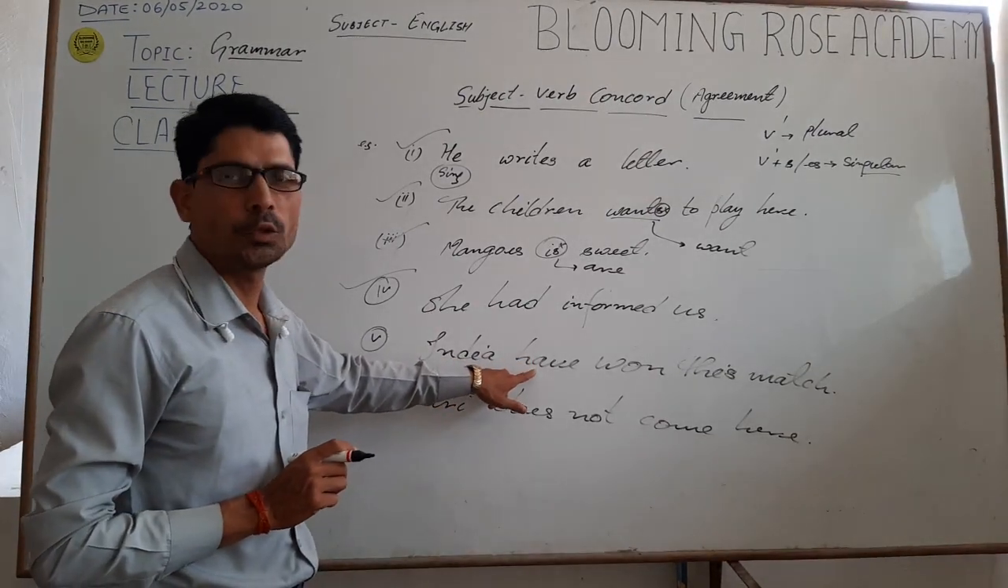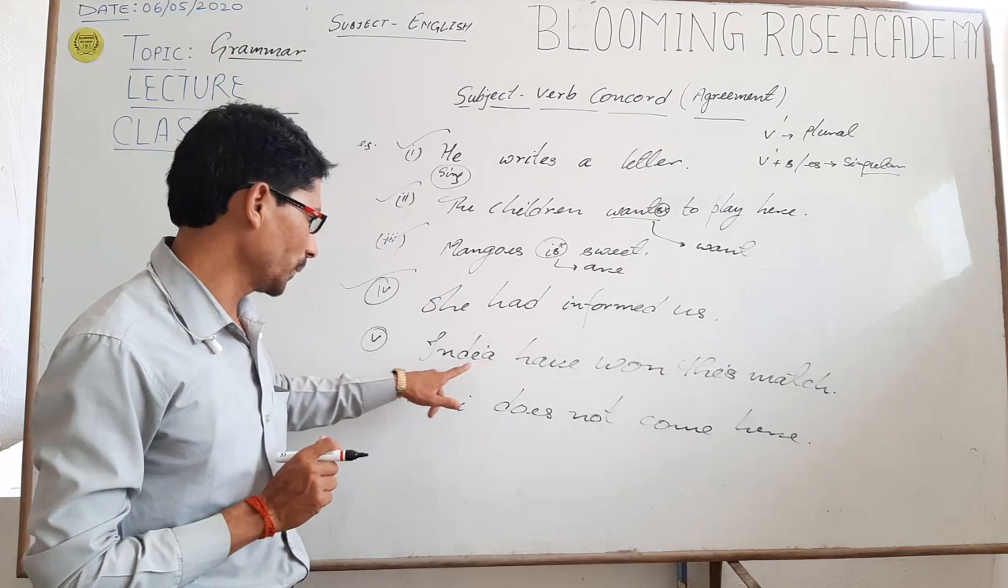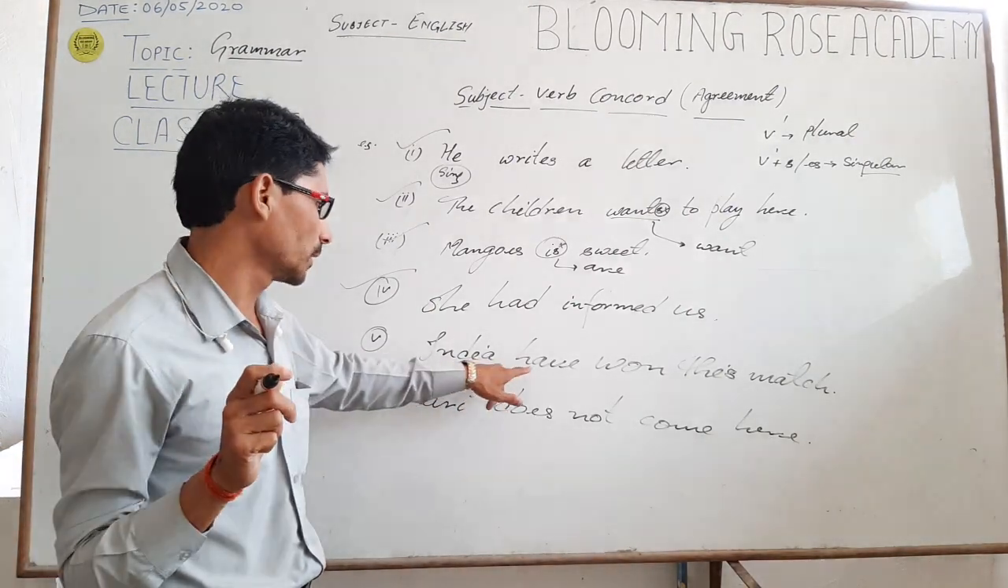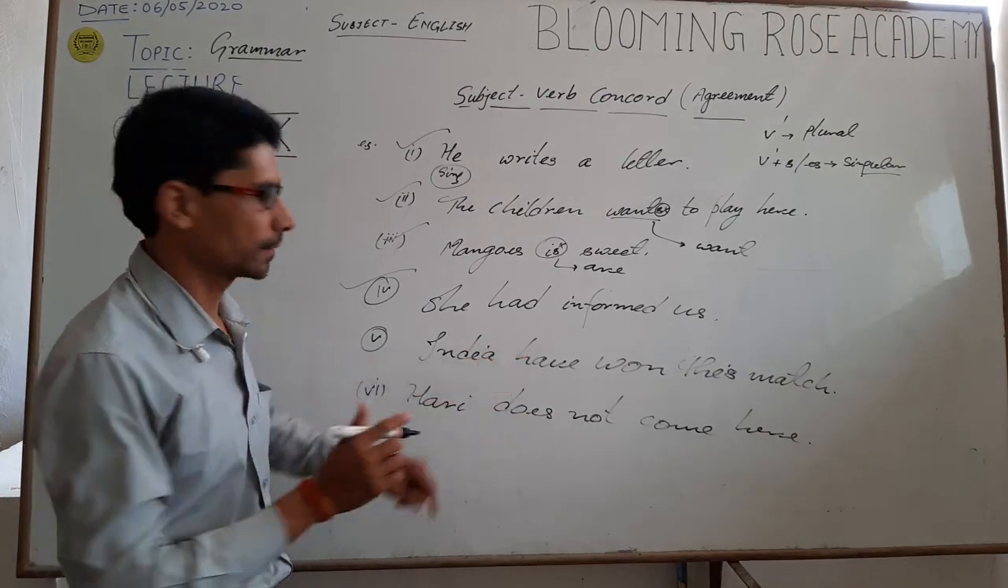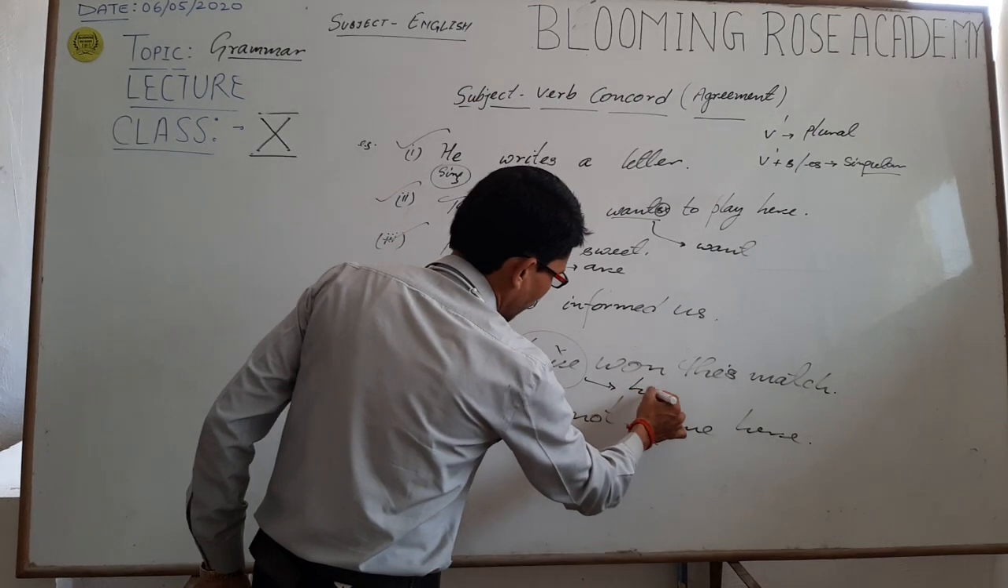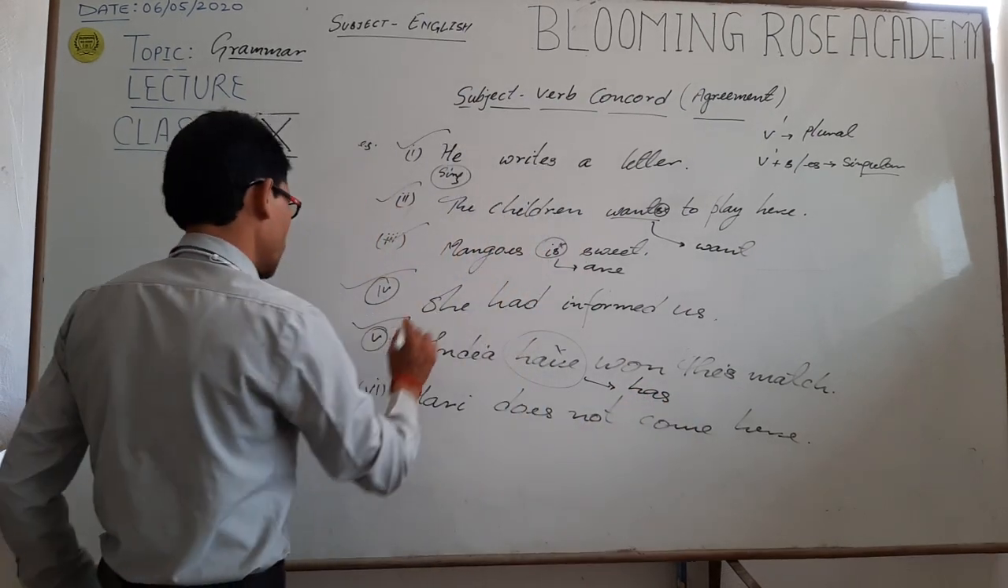So this verb should be singular because we can't change the subject of any sentence. We have to adjust the verb according to the subject of the sentence. So "have" is wrong over here and the correct one is "has". Now this sentence is correct.